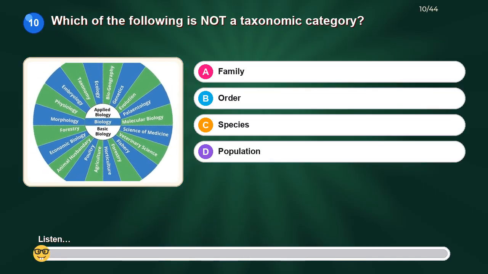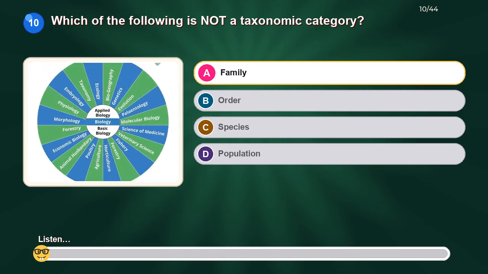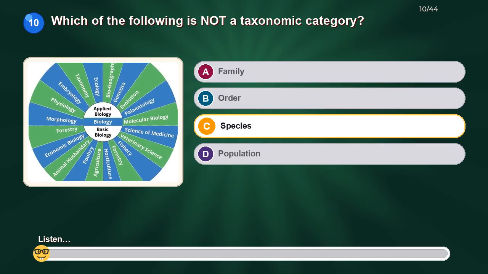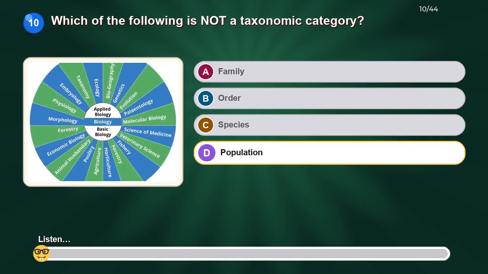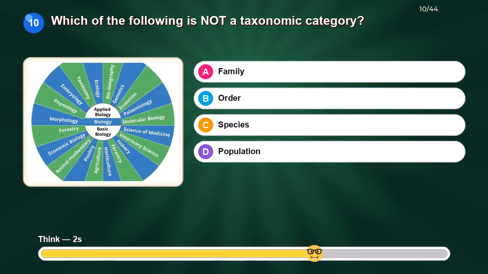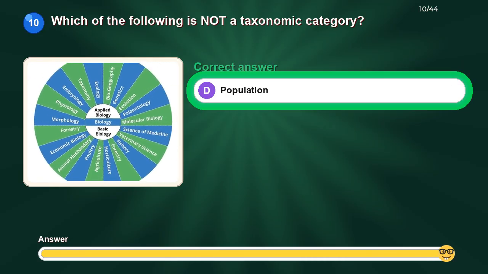Which of the following is not a taxonomic category? Option A. Family. Option B. Order. Option C. Species. Option D. Population. The correct answer is population.